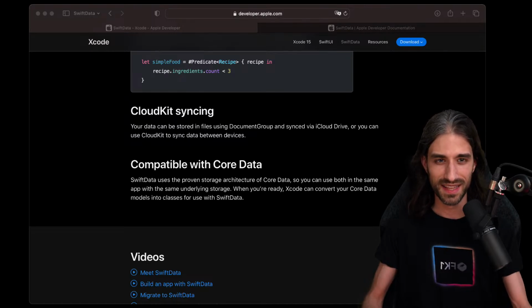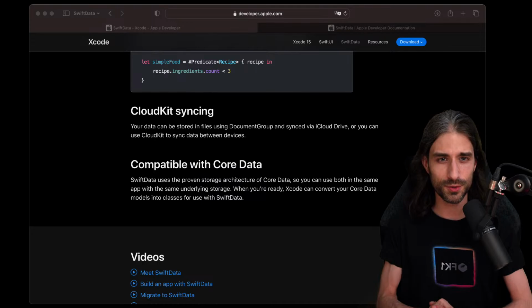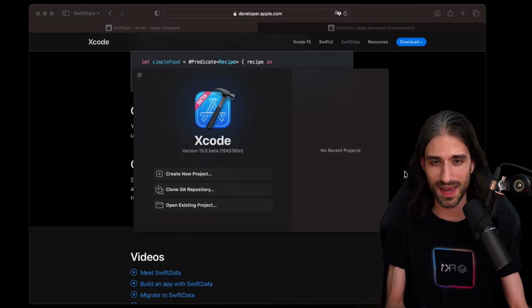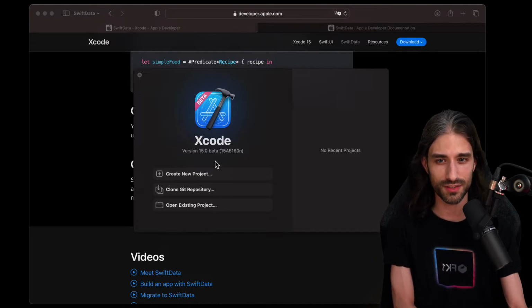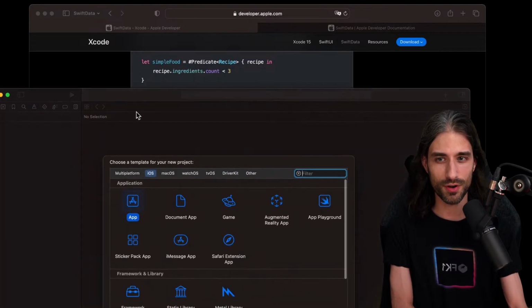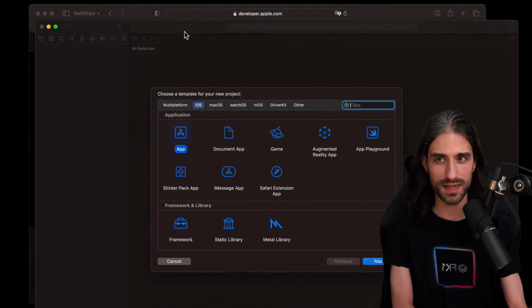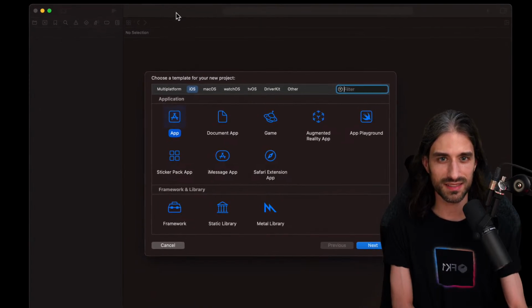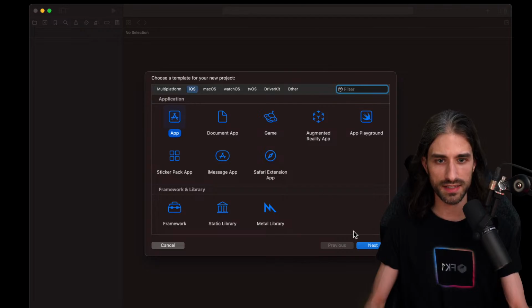So let's get into the meat of the topic with Xcode. Like I told you, I have installed Xcode 15 beta 1, the one that was made available just yesterday. Let's create a new project. I'm going to make the window the right size so that you can see it on the live stream. Perfect. So you see I'm creating an iOS app like this.